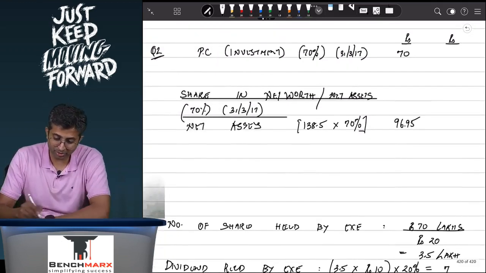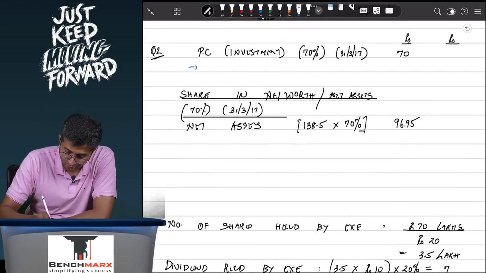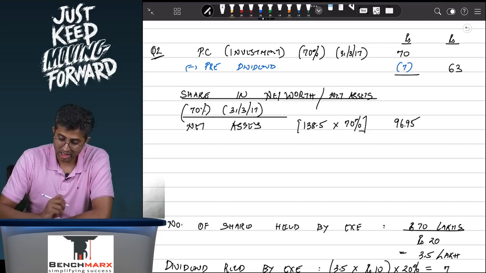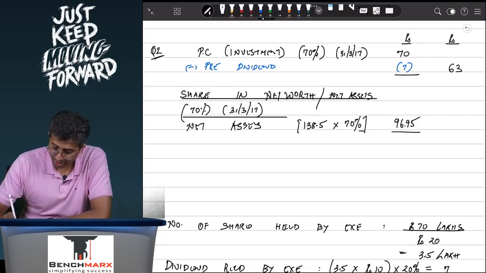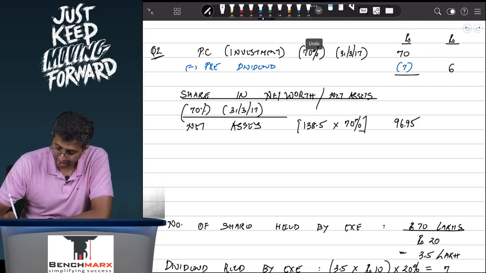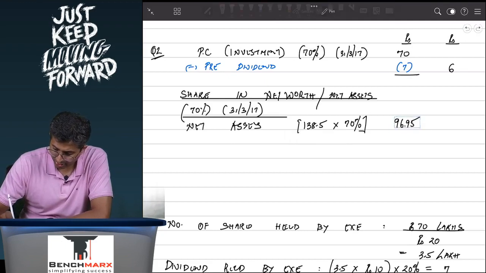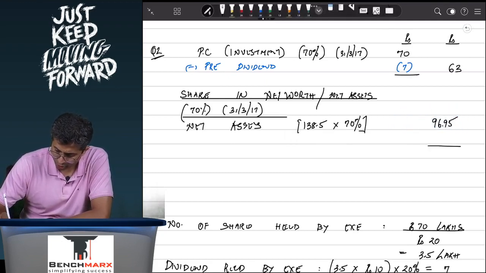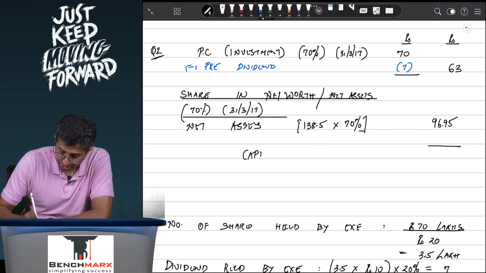Well, it should be reduced from the value of investment, and as a result you would say less pre-acquisition dividend. The pre-acquisition dividend over here is 7. This will reduce the cost of the investment, and hence you will get 63. This 63 can be compared with your share in the net assets, which is, let us say, 96.5, and as a result the difference between these two will be capital reserve.